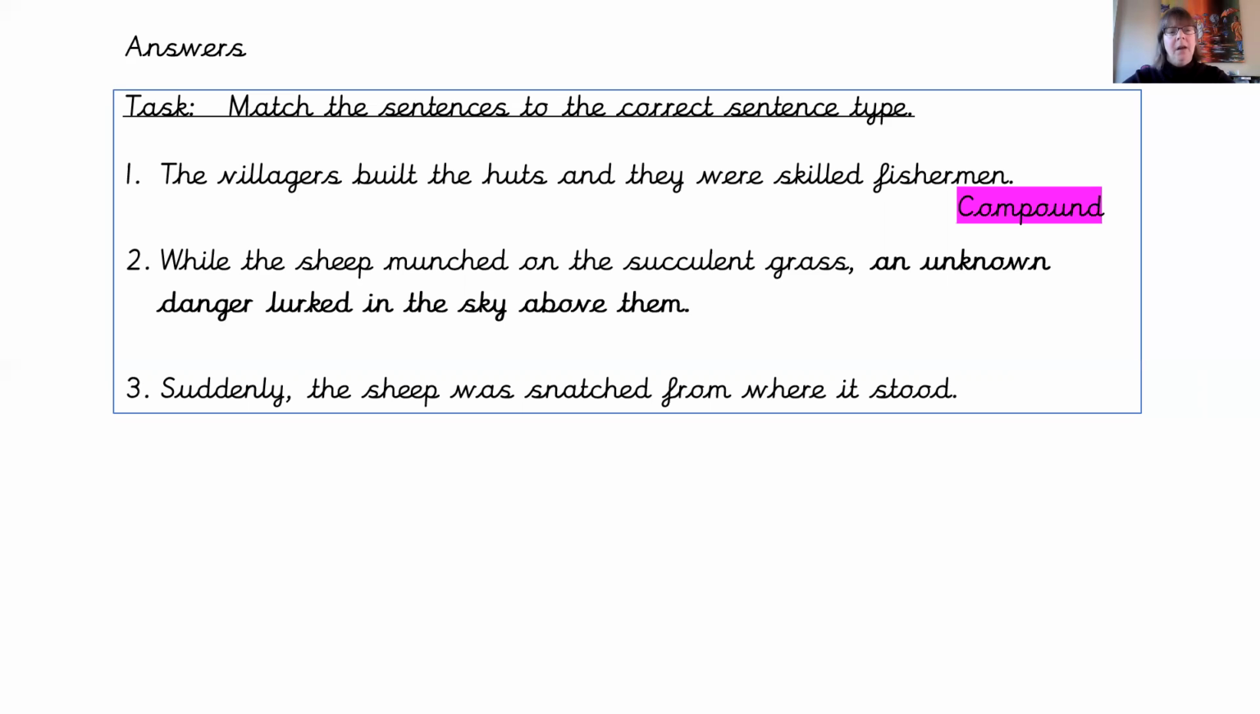Number two, while the sheep munched on the succulent grass, an unknown danger lurked in the sky above them. Which one of those makes sense? Which one could stand on its own where that comma is? While the sheep munched on the succulent grass, an unknown danger lurked in the sky above them. Absolutely, we've got the link there with our comma, but our conjunction is actually the word "while" at the beginning of the sentence, and that is a complex sentence.